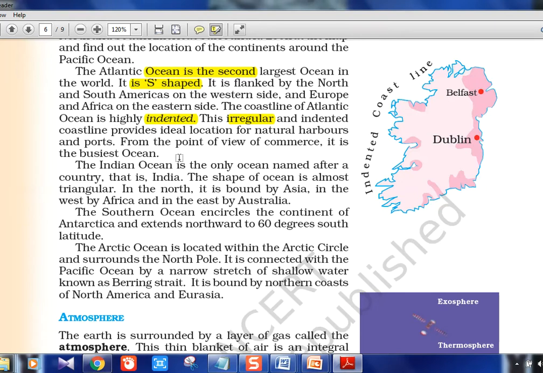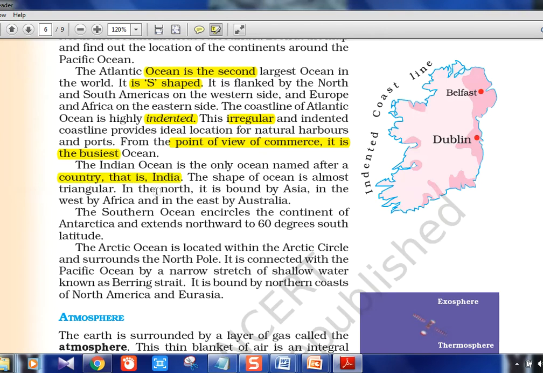Indian is near India. And see this point, the Atlantic is the busiest ocean, the point of commerce. You should know, because all the major economies are there. USA is there, UK is there. Everything is coming between that. So that is the busiest ocean. Indian Ocean is the only ocean named after a country.